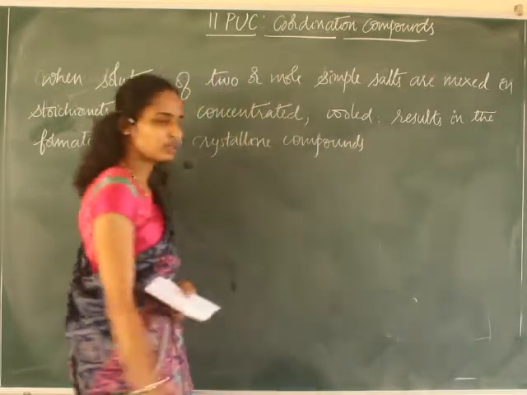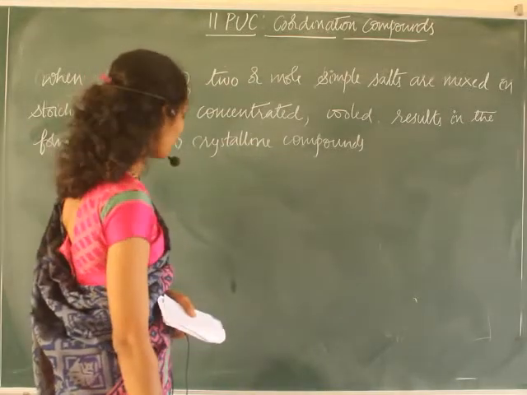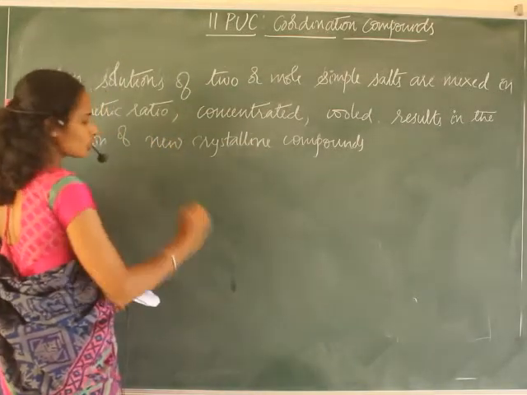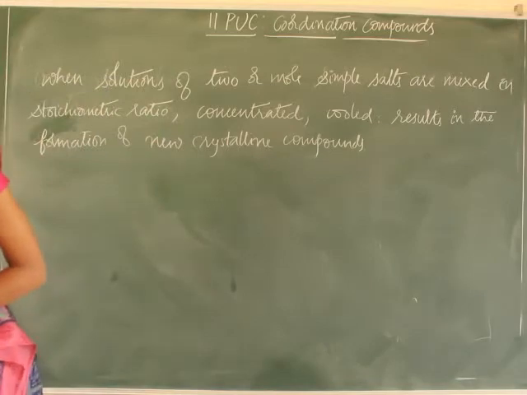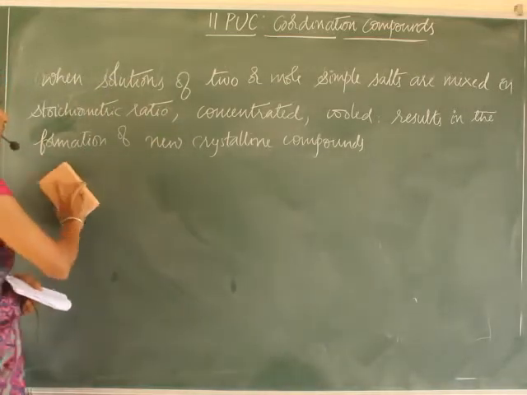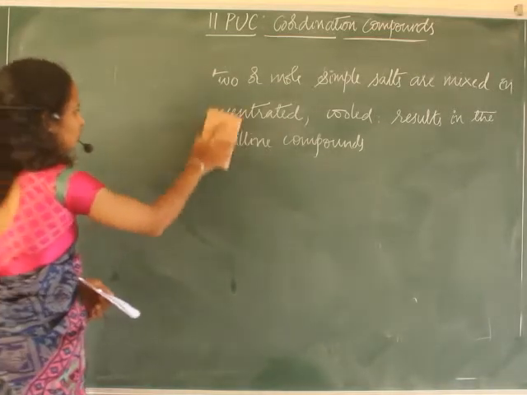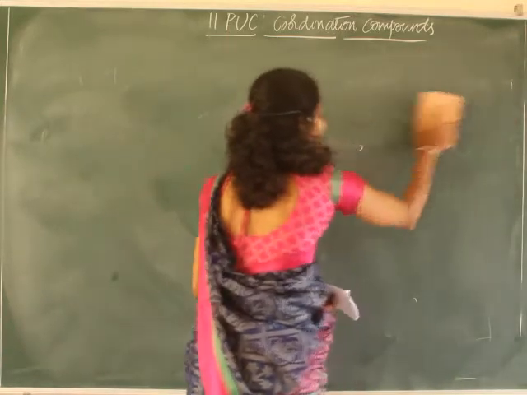These newly formed crystalline compounds are of two types. One is called double salt, another one is called coordination compounds. Let us see what double salts are.